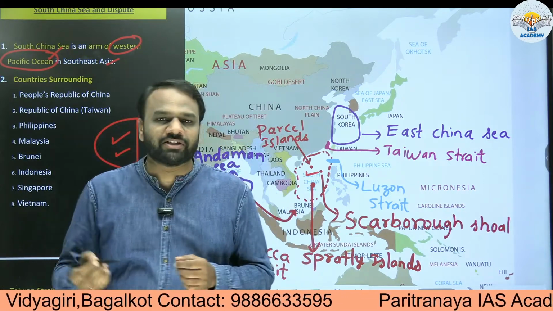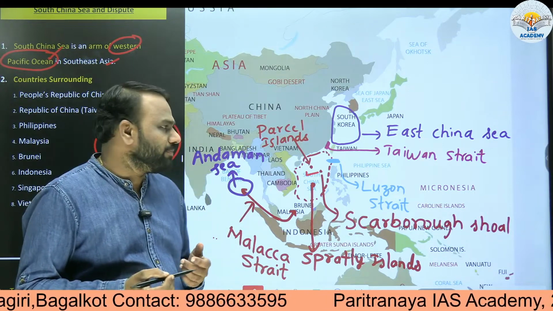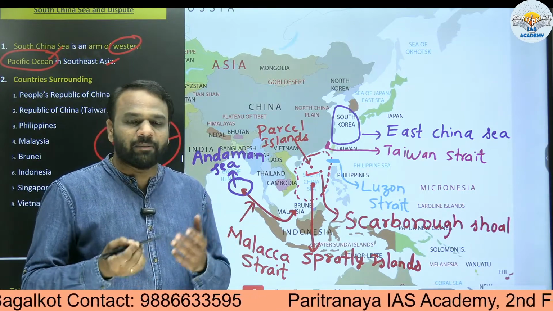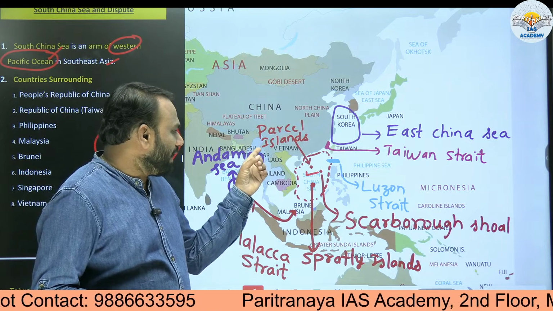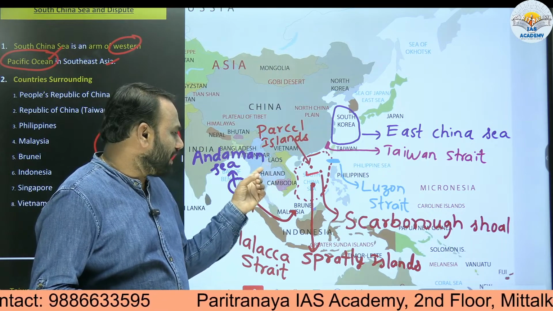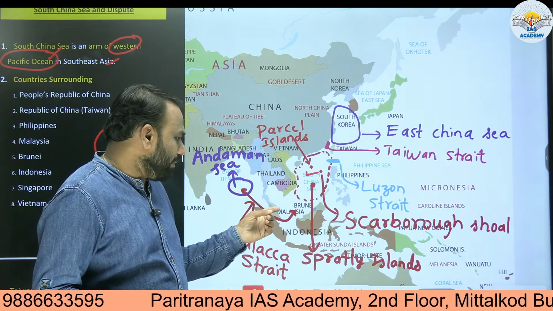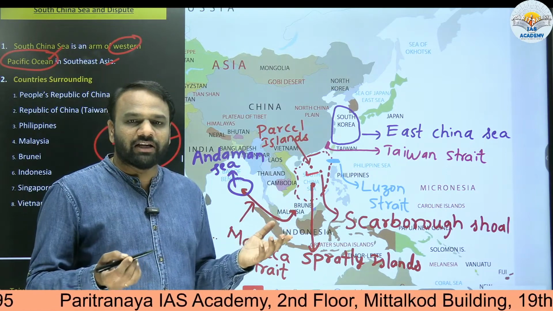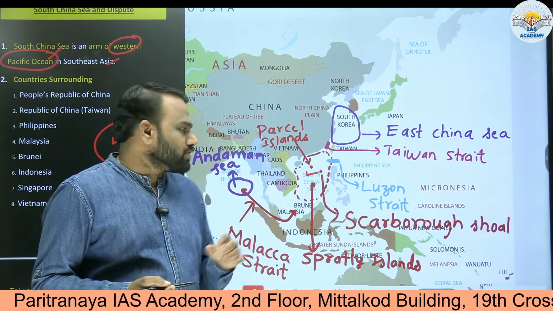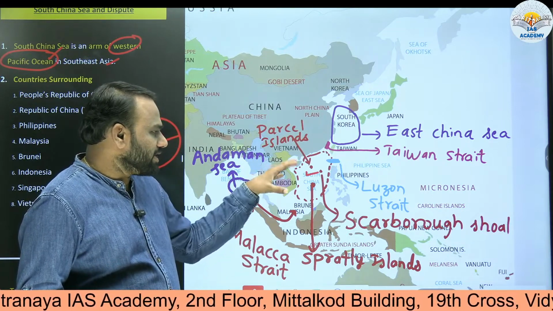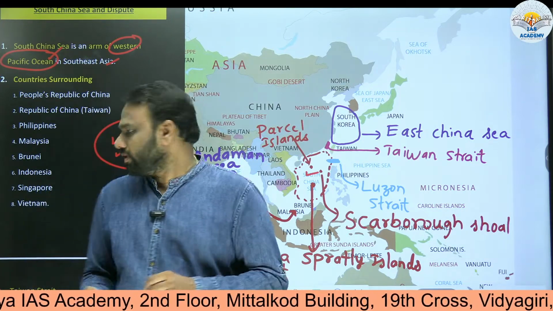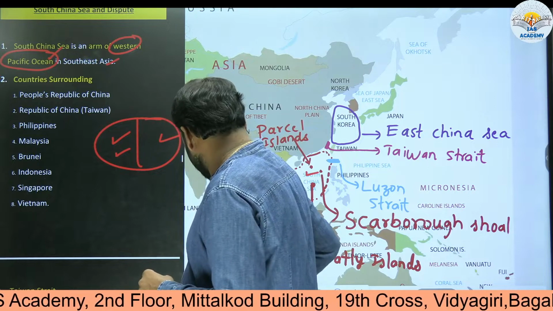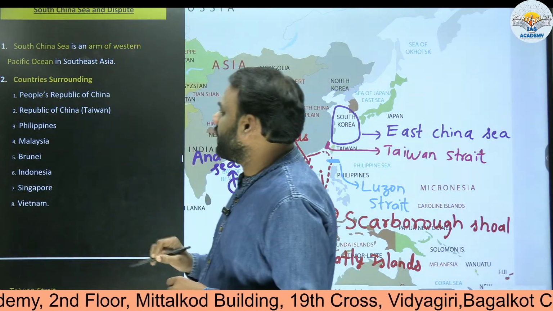Already we have discussed what is Southeast Asia and which are the countries present in Southeast Asia. Here Myanmar, Vietnam, Laos, Cambodia, Thailand, Malaysia, Singapore, Brunei Darussalam, Indonesia, Philippines. All these are countries of Southeast Asia. So South China Sea is also present in Southeast Asia. Now the next point that we shall focus on is the countries surrounding South China Sea.